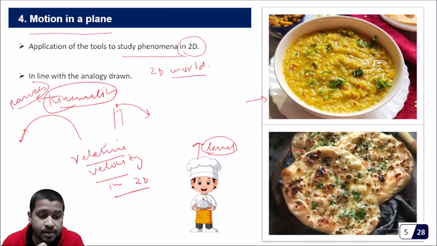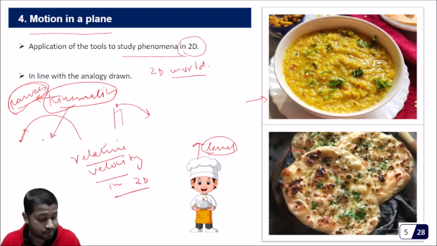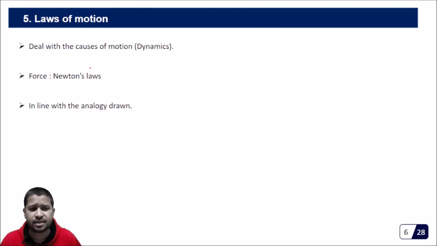Are you getting this? When we studied kinematics, we just observe the object: this is how the motion is happening, it is 1D motion, there is an acceleration and so on, but we never dealt with the causes. Why did the motion happen? Until now we had not heard that question. So in the next we entered into what we call dynamics. In dynamics we deal with the causes of motion.